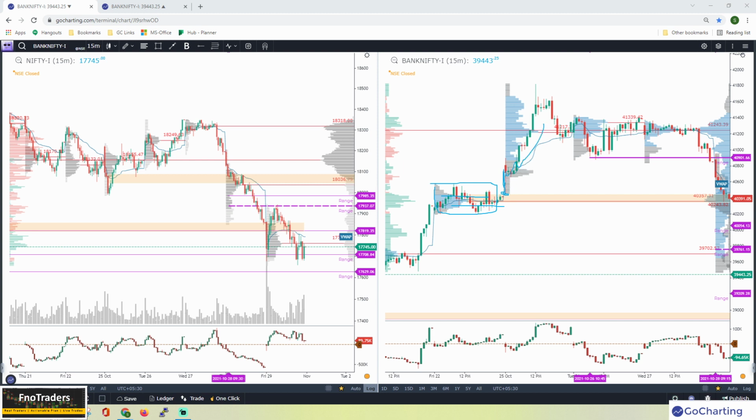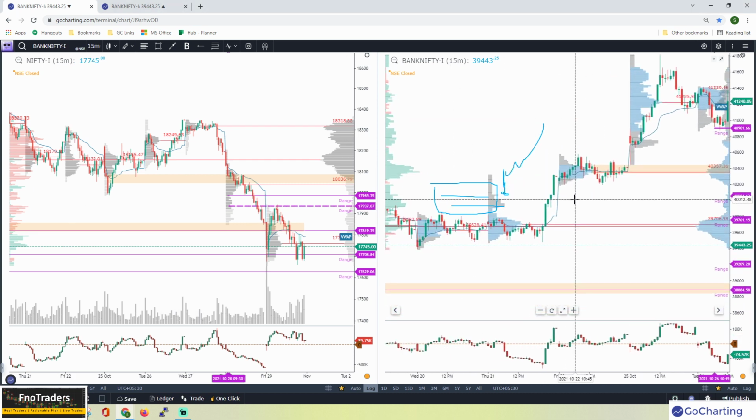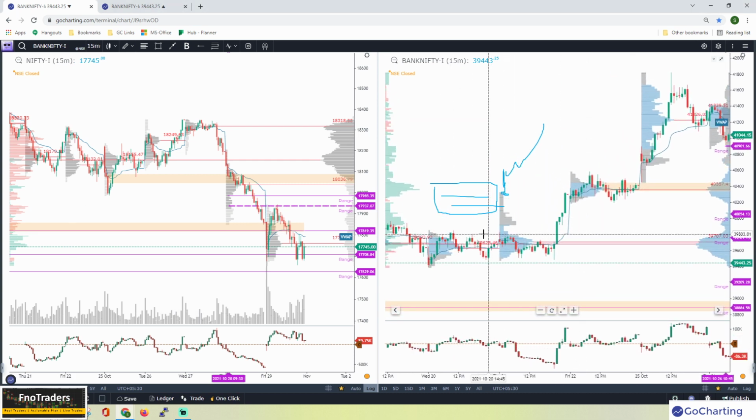So this is one of the very good early clues for figuring out whether the market can be trending or not. This one was a late trend, but it still worked out that way when the market left the value area range of the previous day. If you see, this candle was the breakout candle, and then eventually it rallied.